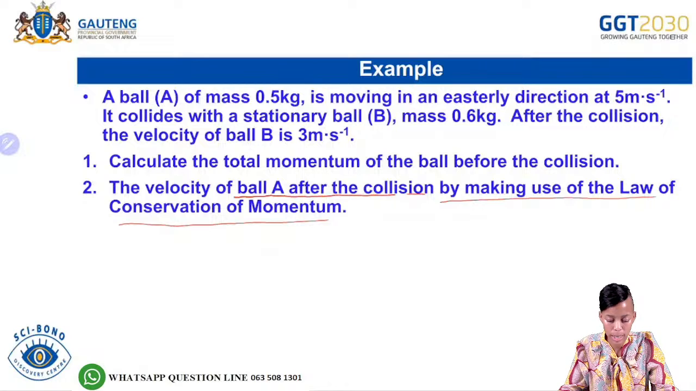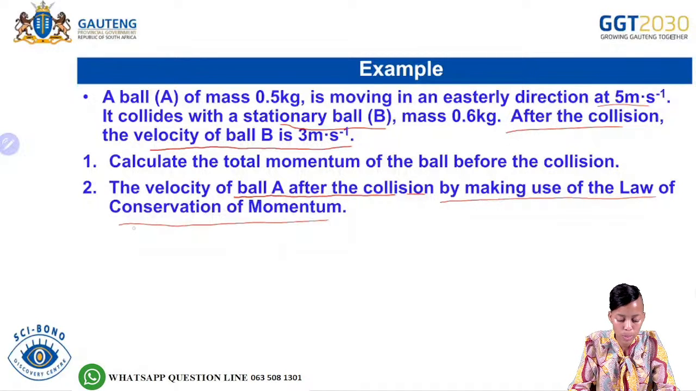Remember we had the initial velocity of ball A, which was 5 meters per second. We had the initial velocity of ball B, which was 0, because we said it's stationary. After the collision, we only had the final velocity of B. Now the question says that we need to calculate the velocity of ball A, by making use of the law of conservation of momentum.